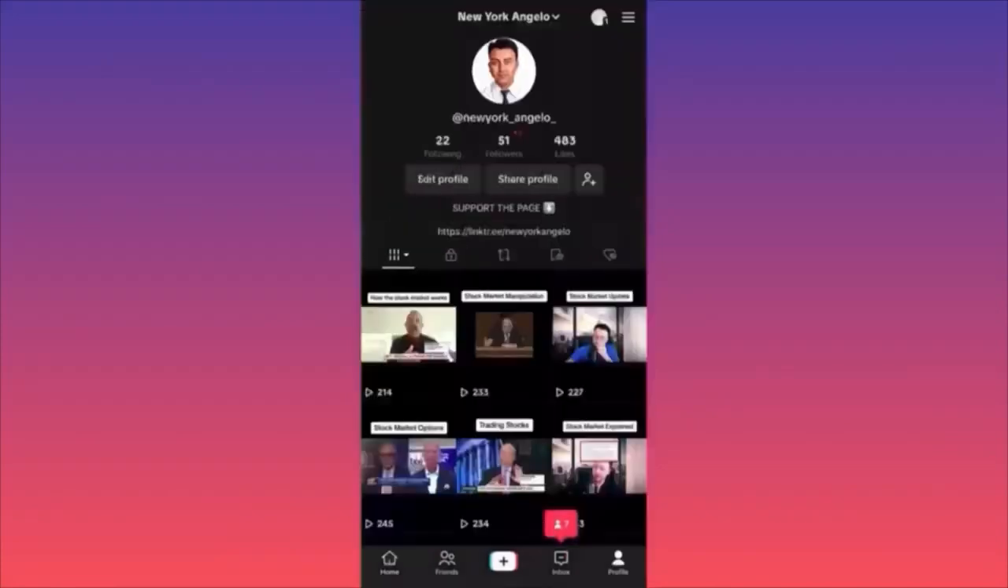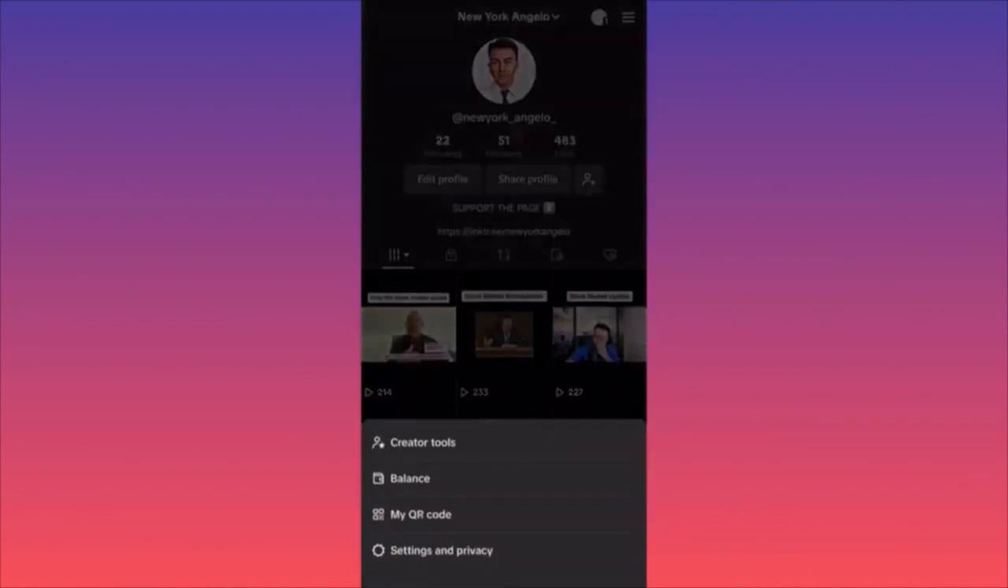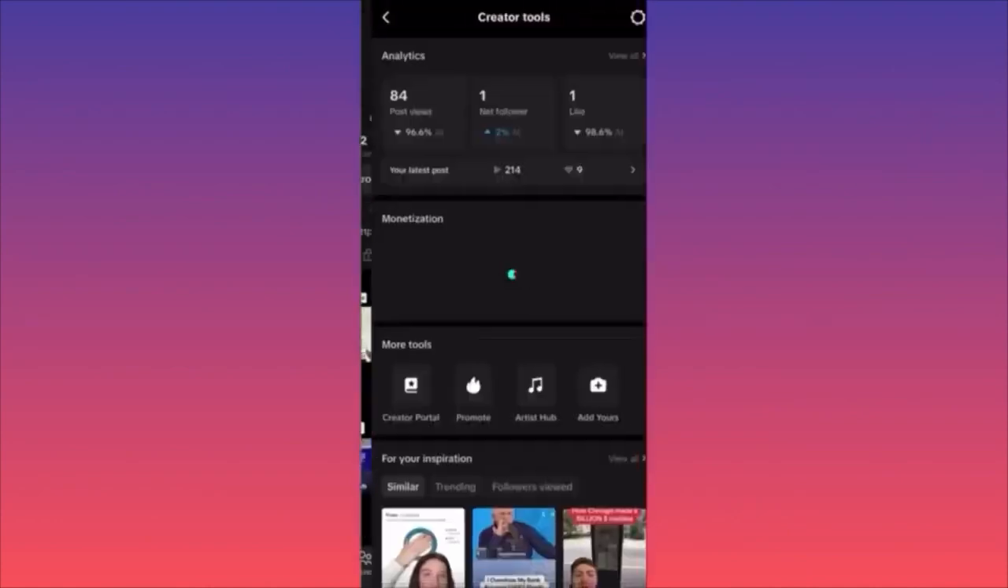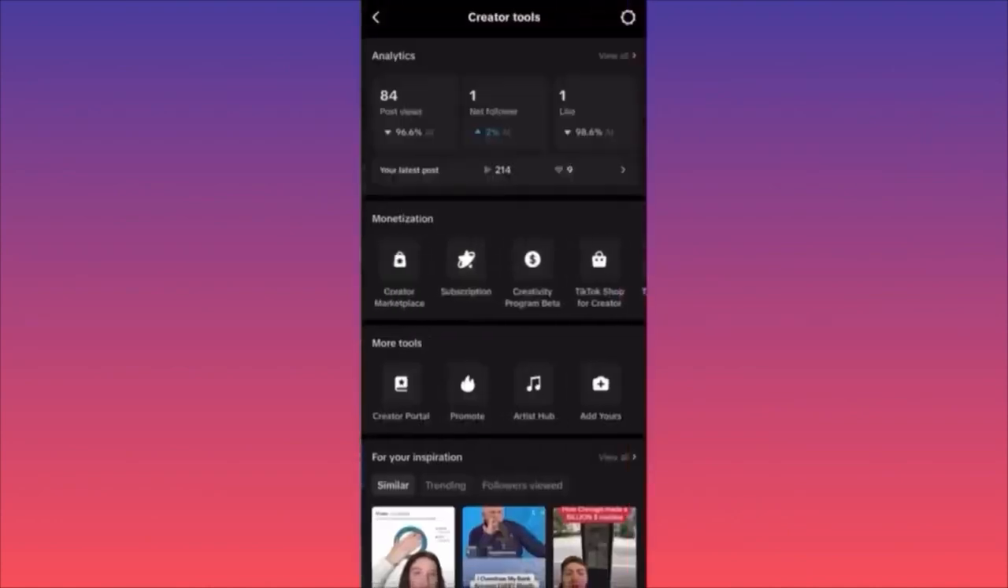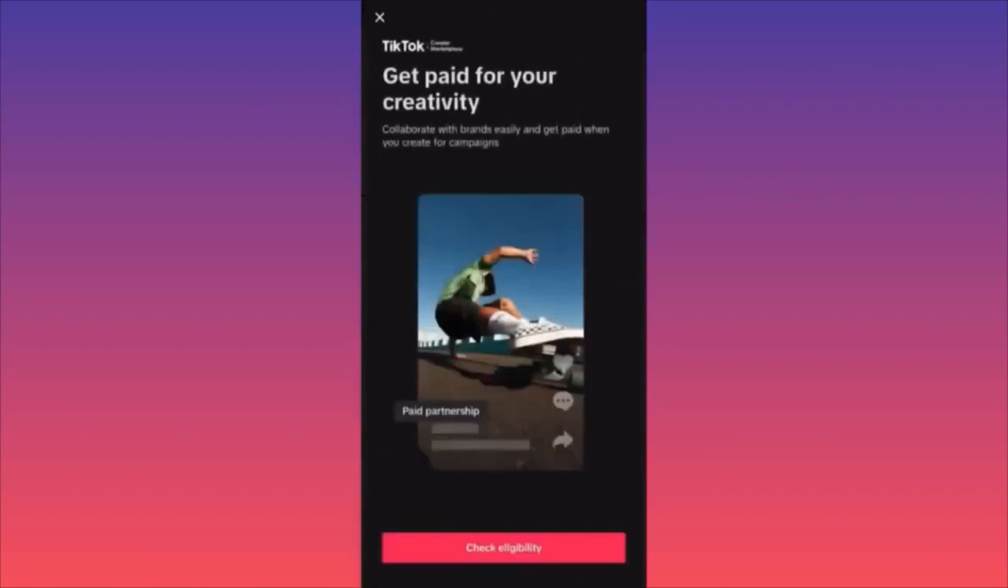And let's go to the lower right corner, then go all the way up to the 3 straight lines in the upper right, then click on Creator Tools. Now guys, we click over here on the Monetization tab and we come to the first option, which is Creator Marketplace. Essentially over here, you are going to put yourself up for partnerships and deals between you and brands, you and businesses. First thing, you want to go through the eligibility criteria.